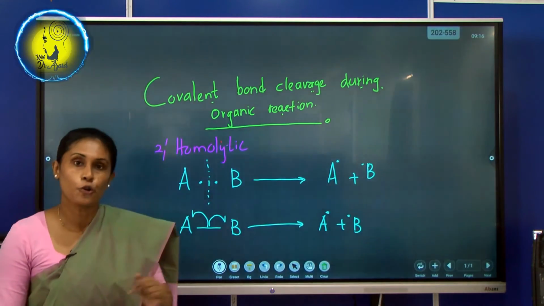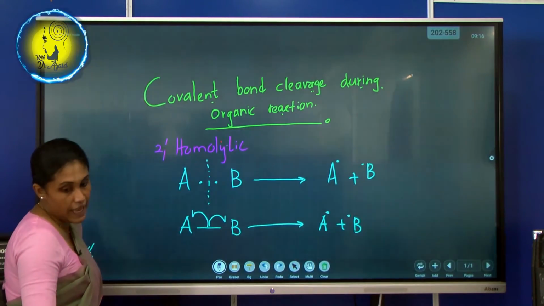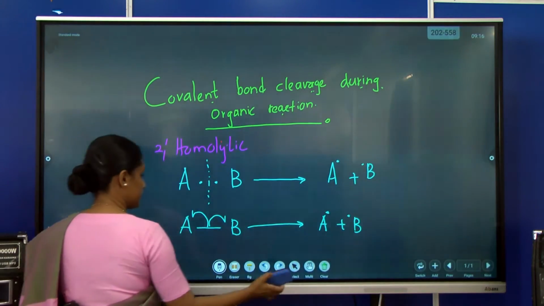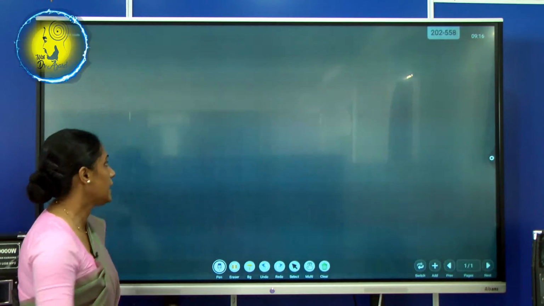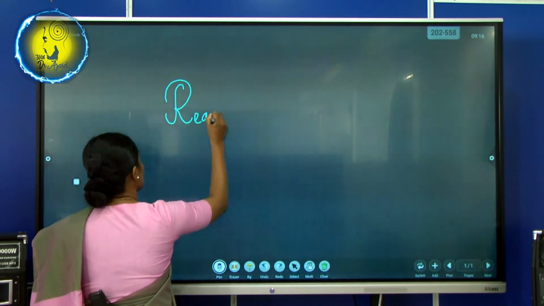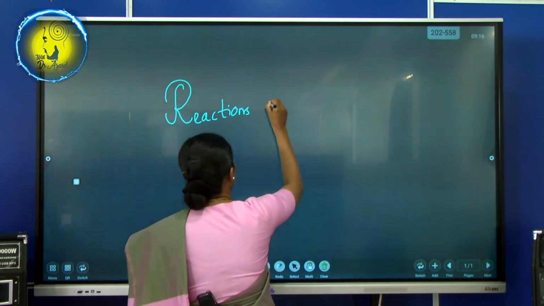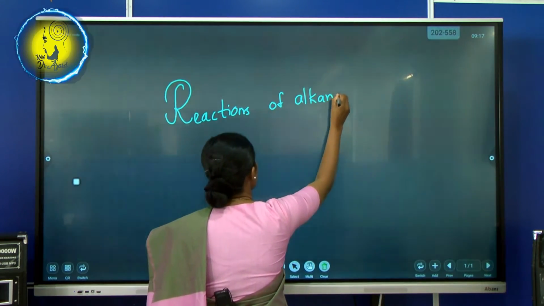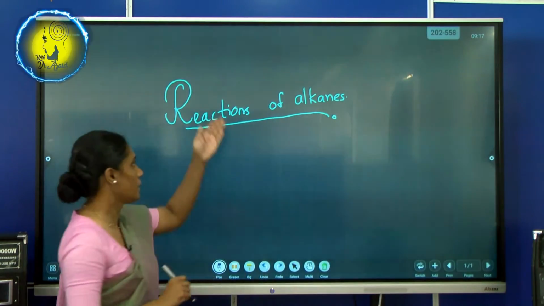Right. Okay. Then now shift to the next part of the note. That is reactions of alkanes. Yes, that is alkanes. Reactions of alkanes. Let me write the heading. Reactions of alkanes. Remember, I'm talking about alkanes, right? I have gone on the top.